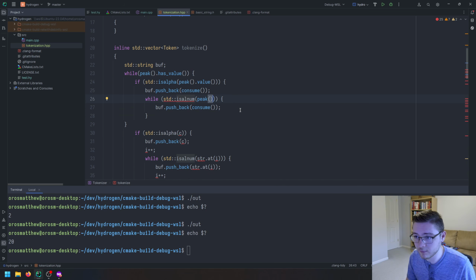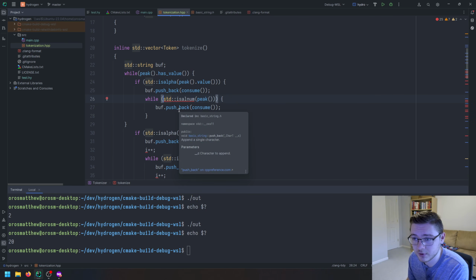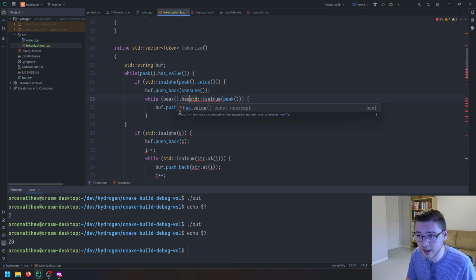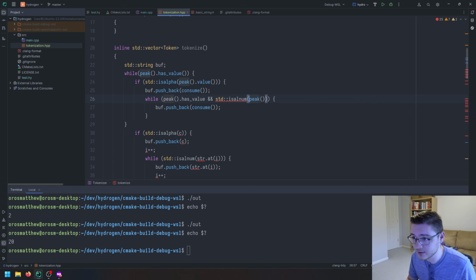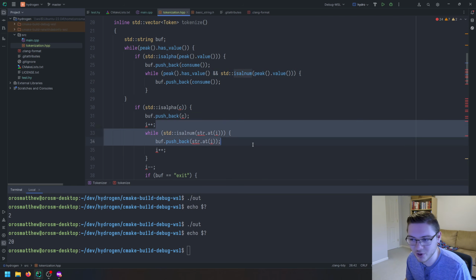And this is a... actually here we need to make sure that when we peek ahead, we're not at the end of the file, right? So while peek.hasValue and the value is alphanumeric, right? So we're already being safer here by doing this, because before we weren't checking if it was at the end